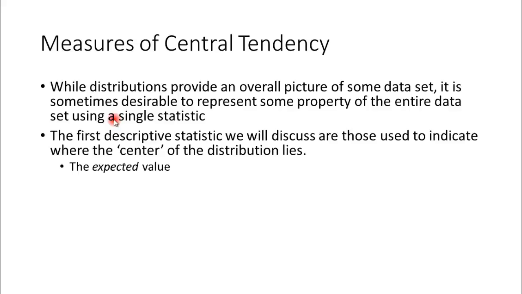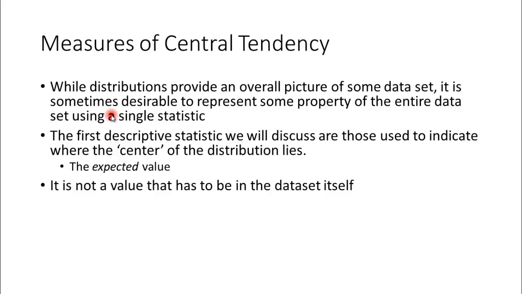The first descriptive statistics that we'll discuss are those used to indicate where the center of the distribution lies. In statistics parlance, it is also known as the expected value. It's not a value that has to be in the data set itself. Let's say there are two people, one with a weight of 10 kg and another with 5 kg. Their central weight is 7.5 kg. Nobody in the group weighs 7.5 kg, but it is a measure of centralness, or the mean, of that data distribution. So central tendency values need not exist in the data set itself.